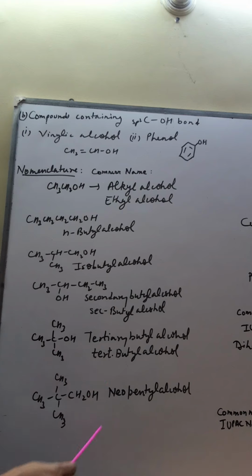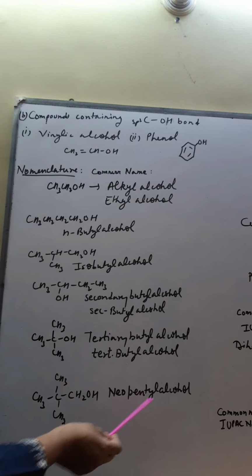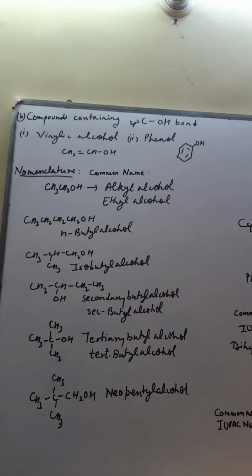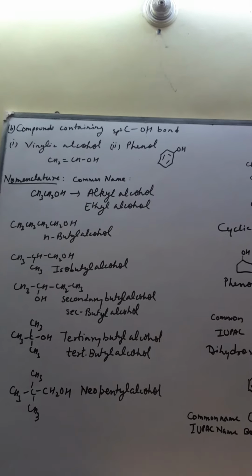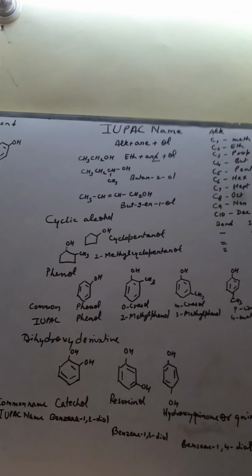So when you have this type of compound, you will use the prefix neo. So this is neopentyl alcohol. These are the common names of different alcohols that have the same number of carbon atoms, but depending upon whether they are straight chain or branched, they have been named differently.